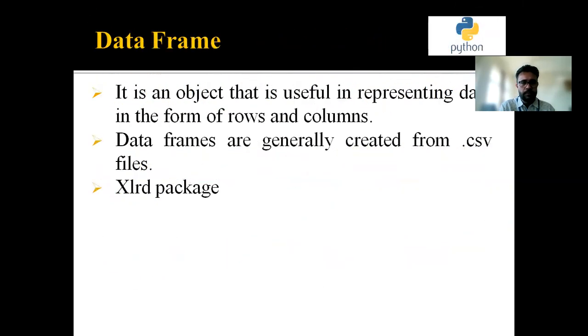Now, data frame. This is the last topic. I will cover data frames now, and in the next video, I will cover some more with more examples. So you have to understand what a data frame is. It is an object that is useful in representing data in the form of rows and columns, like an Excel sheet, where every piece of data is divided into X and Y columns. Data frames are generally created from .csv files, right? We will talk about the xlrd package, where I will run it in PyCharm, where you will understand this.